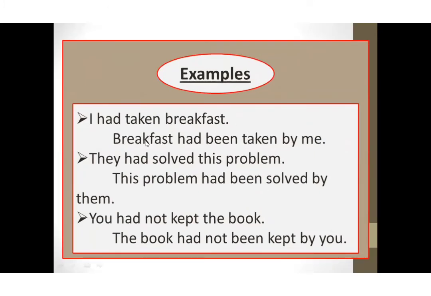Breakfast is the object, it will come first here. Breakfast had been taken by me. They had solved this problem. This problem had been solved by them. In present tense sentences, beta, you have noticed that both has and have are coming as helping verbs, and if the object is plural we use have, and if the object is singular we use has. But here it is just had, so we will not take notice of whether the subject is singular or plural. You had not kept the book, the book had not been kept by you.